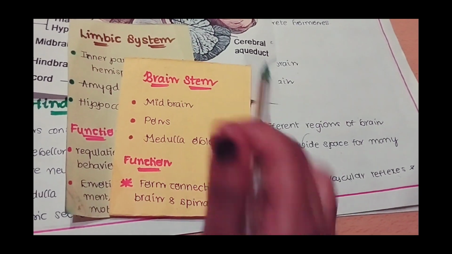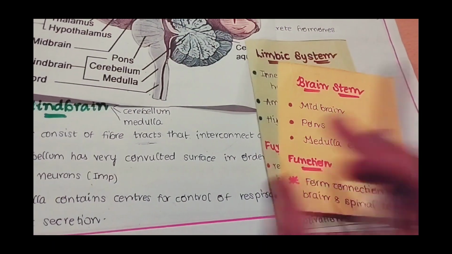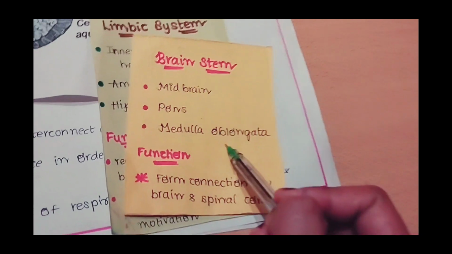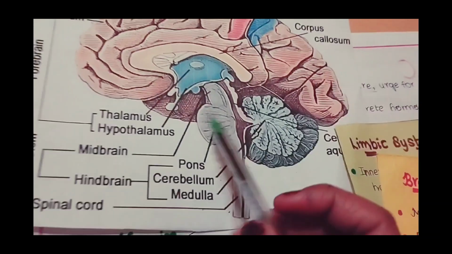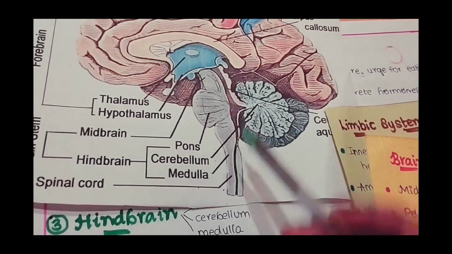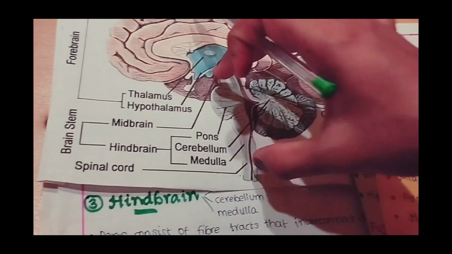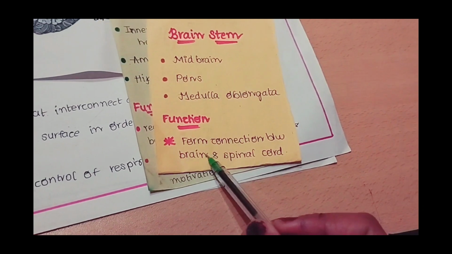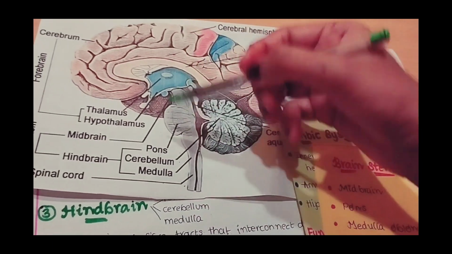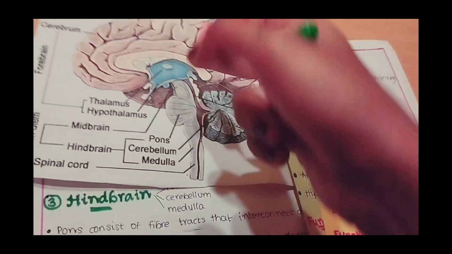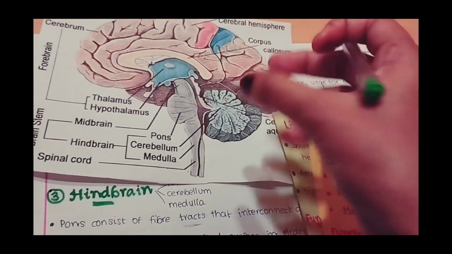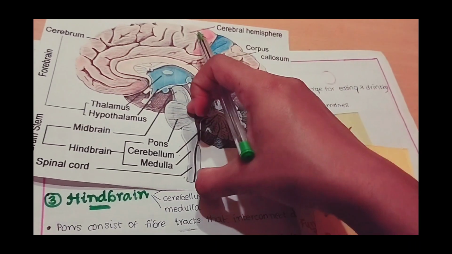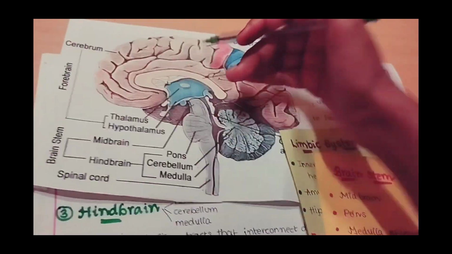The next important structure is brainstem. The brainstem has 3 parts. It will include midbrain, pons and medulla oblongata. This whole structure is known as brainstem. What is the function of brainstem? It will form connection between brain and spinal cord. See, this is the brainstem. It is forming connection between brain and this is spinal cord. It is the entire row, forming connection between brain and spinal cord.